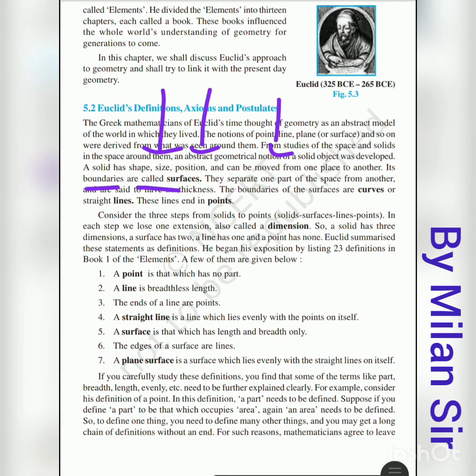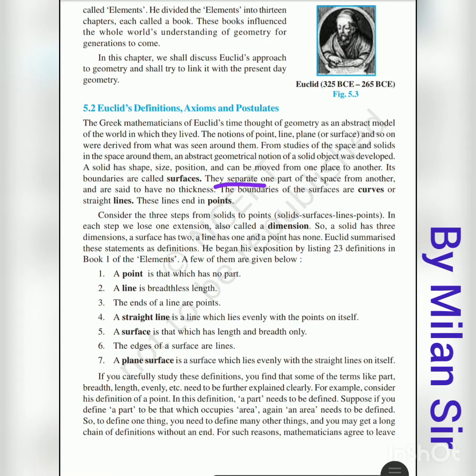Its boundaries are called surfaces. The boundary of 3D shapes are called its surfaces. If we think about our room, then the walls are the boundary of the room. They are called surfaces because they are the boundary of our house. Our room is one 3D object, a cuboid shape, so our walls become the boundary of the house, called surfaces.